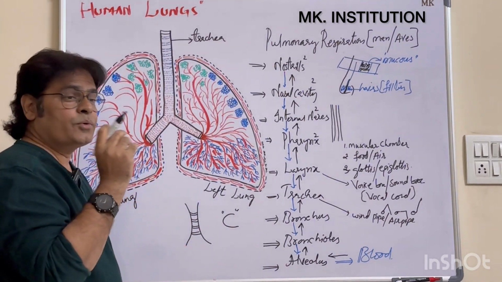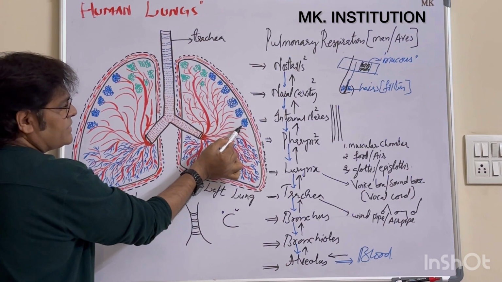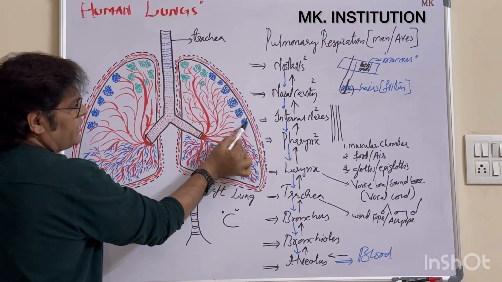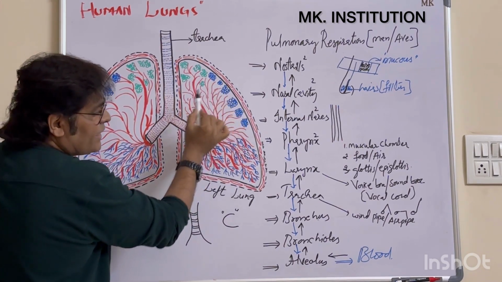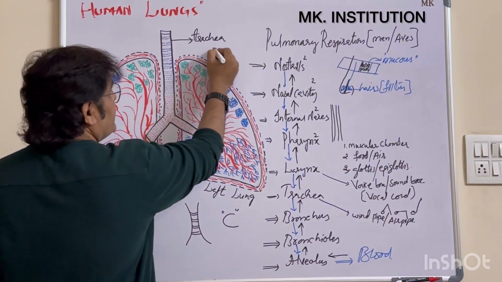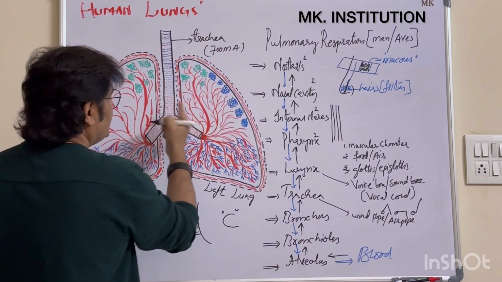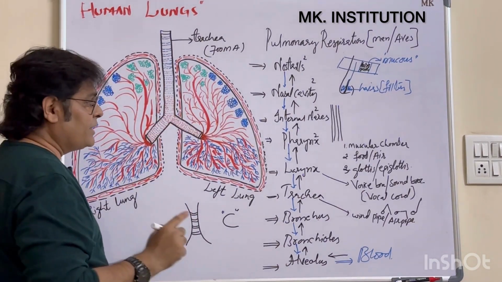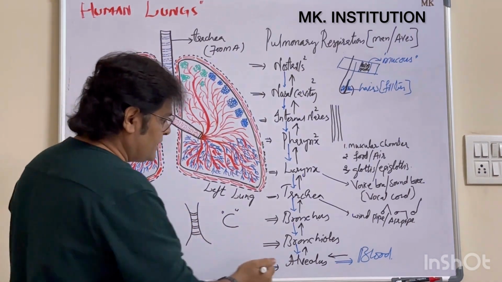What do they call these? Bronchioles. Clear? Then in the bronchioles, you will find a bunch of small air sacs. Many of them. They are called alveoli. Nearly 700 million alveoli are present in the lungs, in both lungs.